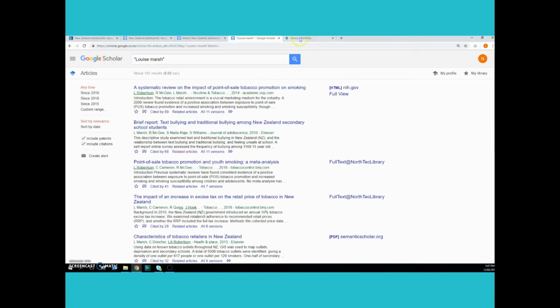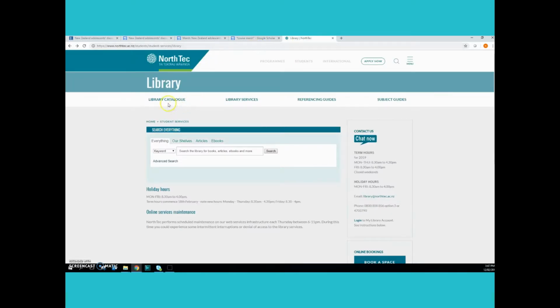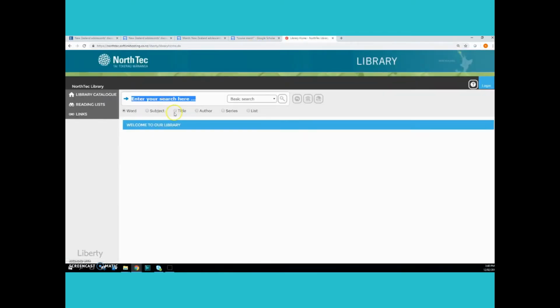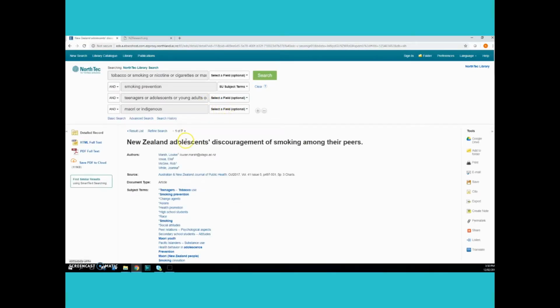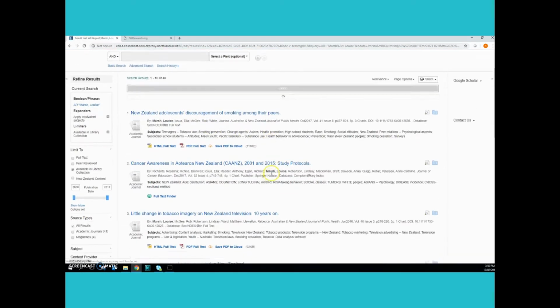Now, on the library's site, you can go to the library catalogue and enter their names in here to see whether they've published any books or contributed to chapters. In this case, they haven't, so we'll move on from there. When you open the detailed record of an article on Search Everything, you'll see that the names of the authors now appear as hyperlinks. So anything else that they have published that's in the database will be listed here.